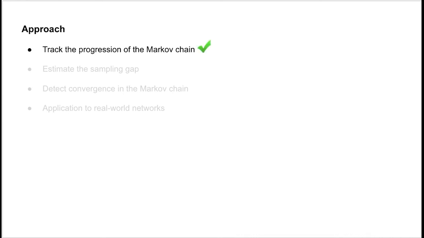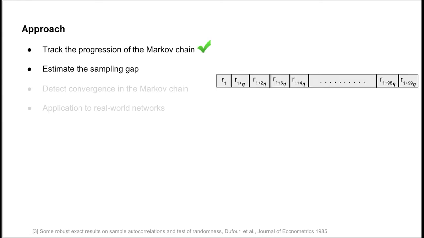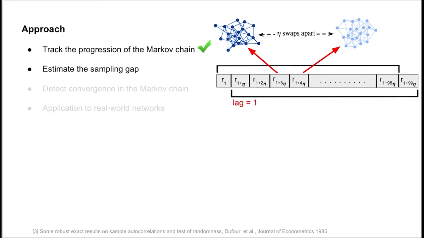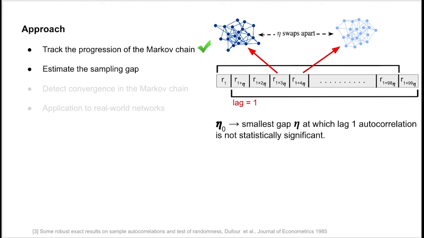Now that I can track the Markov chain, I estimate the gap at which networks in this chain become structurally independent. Consider a list such that the consecutive values in this list are degree associativity values of networks that are eta swaps apart in the Markov chain. I calculate the correlation of this list with the lagged version of itself where the lag is 1. My goal here is to find the smallest gap, which I call eta naught, for which this lag 1 autocorrelation is not statistically significant. This is because if consecutive values in this list are statistically uncorrelated, it would mean that the eta number of swaps was enough to make the networks independent.